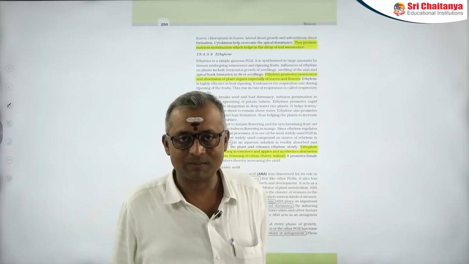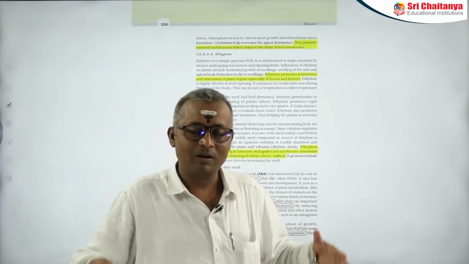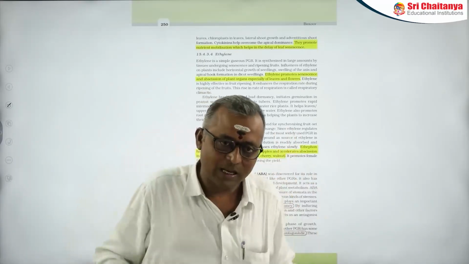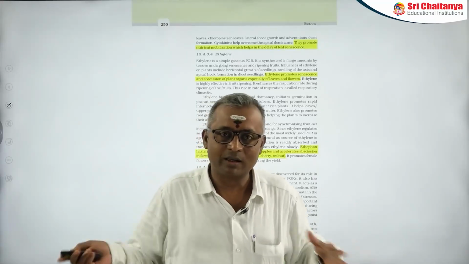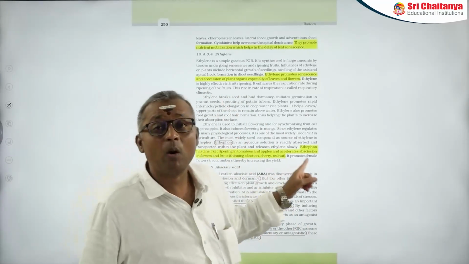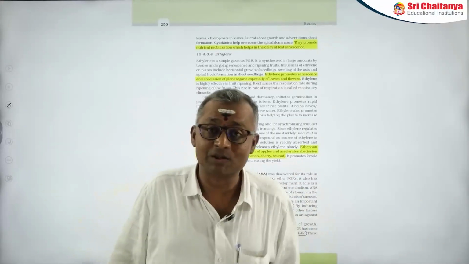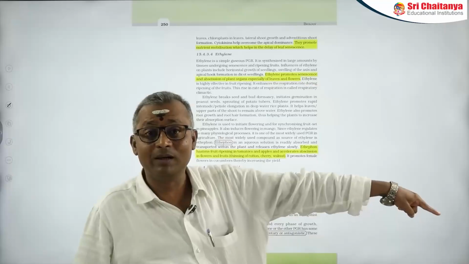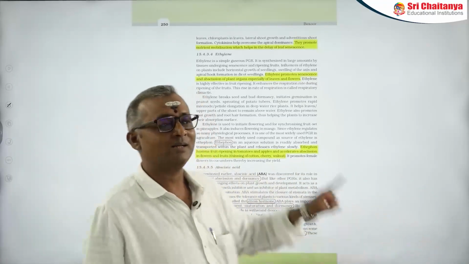Don't get confused. These are some tricky lines in the NCERT where most of the students are getting confused. Another important thing, they also promote nutrient mobilization and delay leaf senescence. Gibberellins delay fruit senescence.